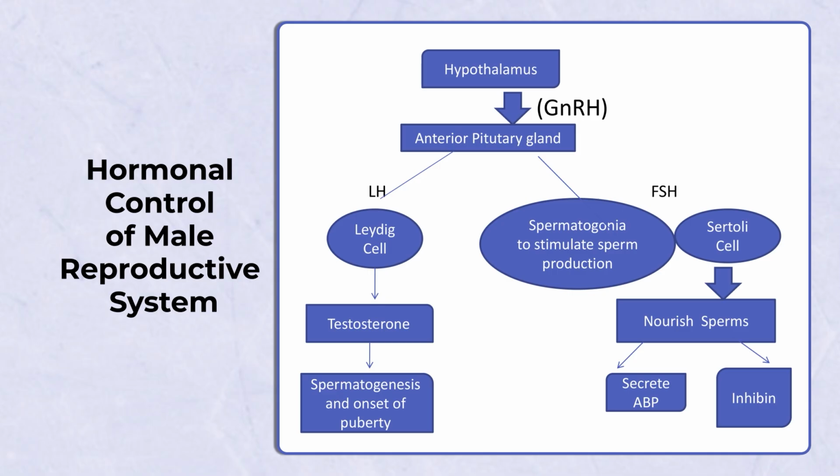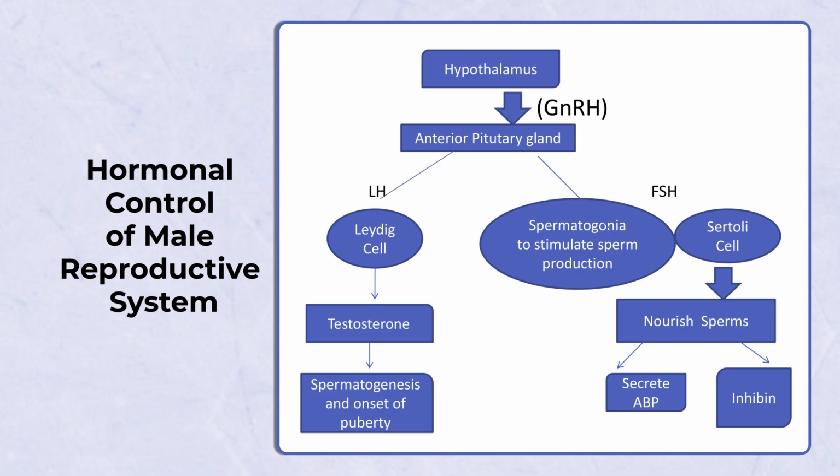Then this FSH, follicle stimulating hormone, acts on the Sertoli cells. The Sertoli cells provide nourishment to the sperms and further secrete ABP, that is androgen binding protein, and inhibin. Now, this androgen binding protein is very crucial. It gets bound with the testosterone. As we all know, testosterone is secreted outside the seminiferous tubule. So, testosterone binds with the ABP, that is androgen binding protein, and this helps to get it inside.